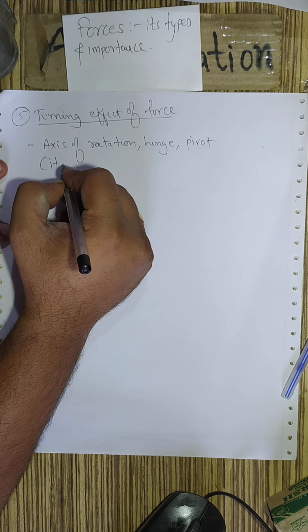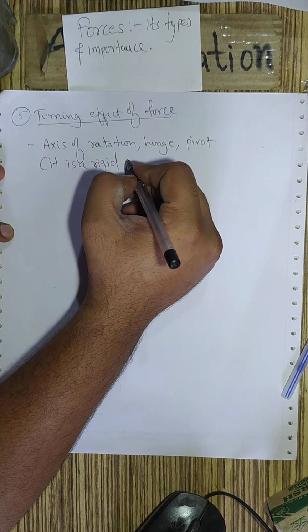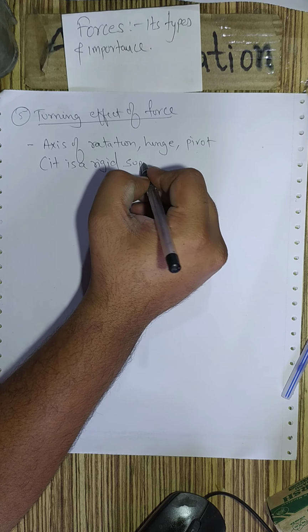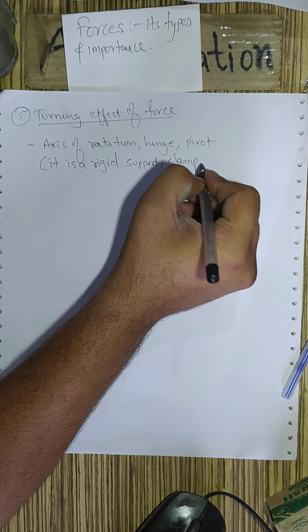We can define this as a rigid support or clamp to avoid its linear motion. For example, a door hinge. A door hinge will not allow the door to move upward and downward, only the turning is allowed.